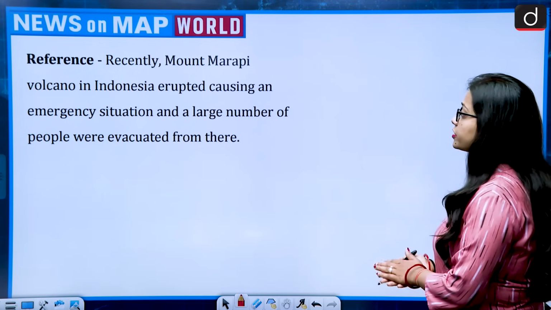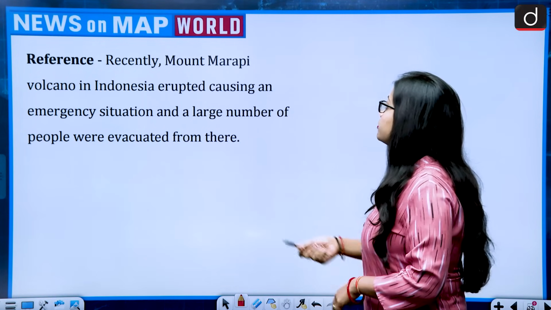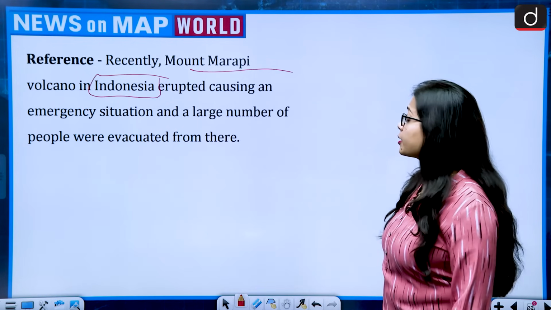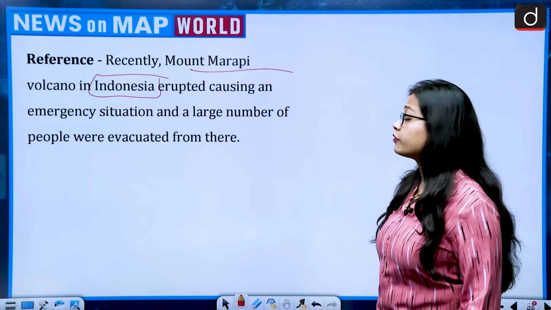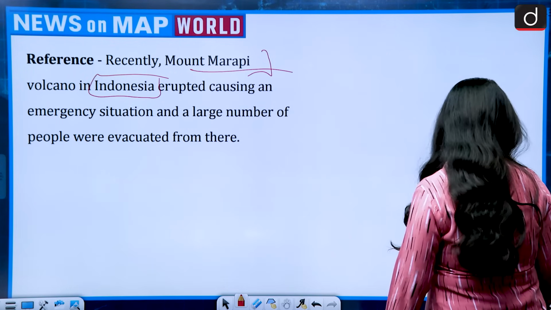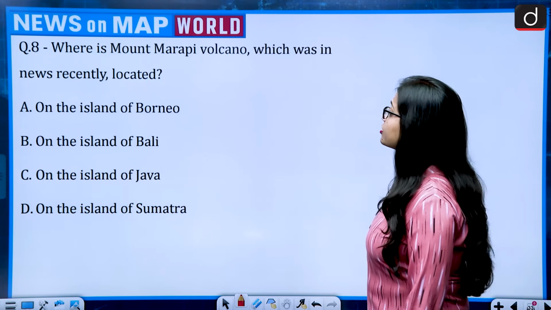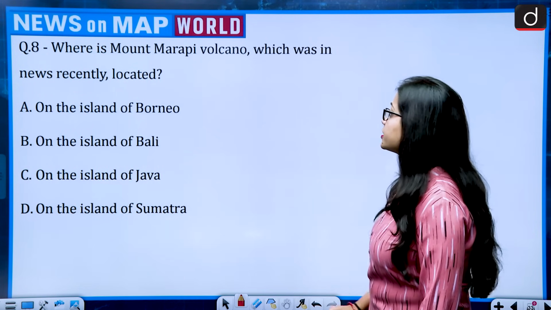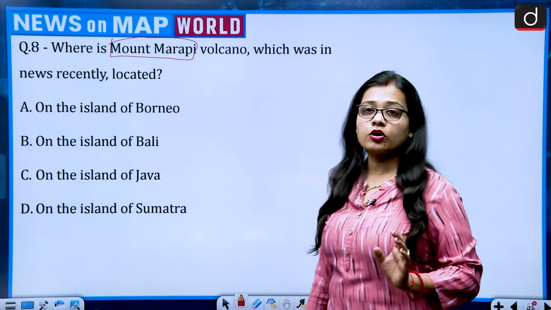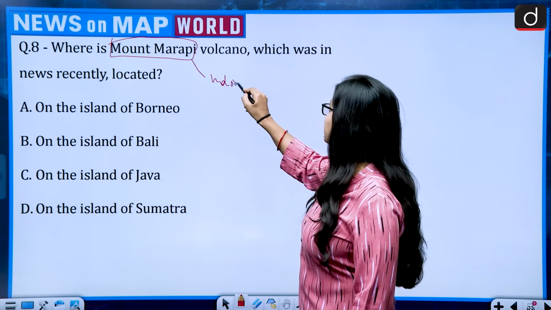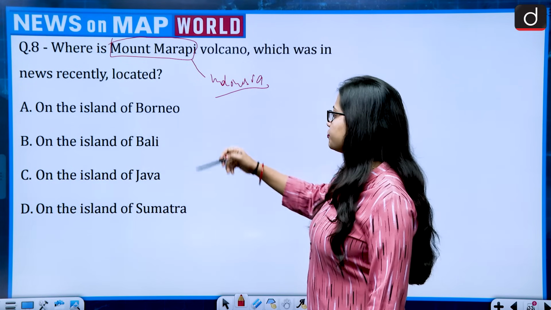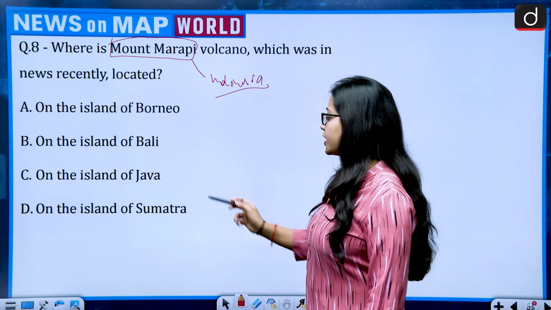Now next question. The reference is: recently Mount Marapi volcano in Indonesia erupted, causing an emergency situation, and a large number of people were evacuated from there. So this was very much in the news, Mount Marapi volcano. The question asks: where is Mount Marapi volcano, which was in the news recently, located? The reference says that it is located in Indonesia. So the 4 options are: on the island of Borneo, on the island of Bali, on the island of Java and on the island of Sumatra.